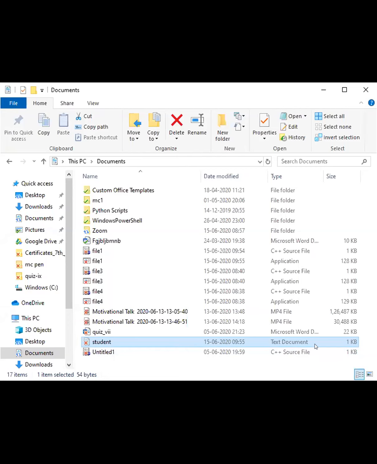It varies. Okay. So see, whatever I have written in my program is all stored in this file. Can everyone see that student file? Okay, I'm showing that one.